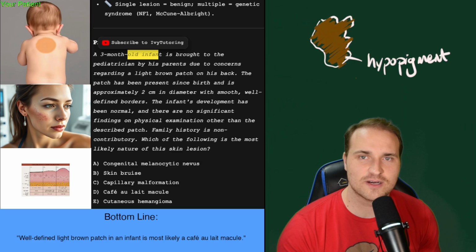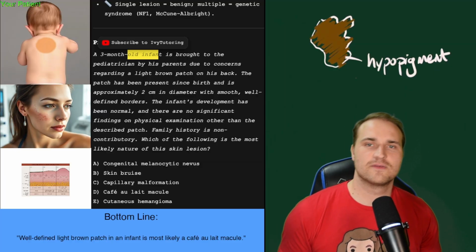In our next question, we have a 3-month-old infant brought to the pediatrician by his parents due to concerns regarding a light brown patch on his back. You can see there in the image, it's kind of funny, that little AI-generated image there. The patch has been present since birth and is approximately 2 centimeters in diameter and smooth, well-defined borders. The infant's development has been normal, and there are no significant findings on physical exam other than the described patch. Family history is non-contributory. Which of the following is the most likely nature of the skin lesion?